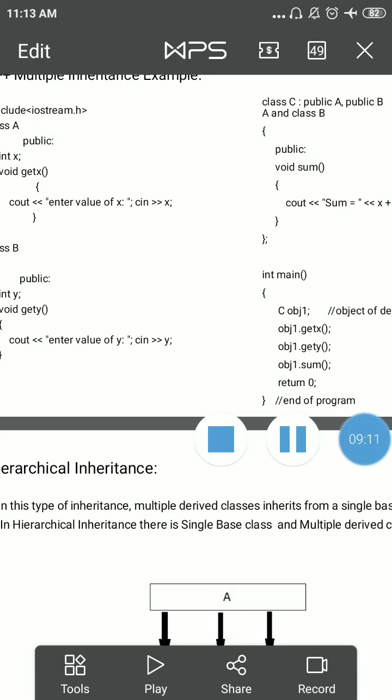If any one of the functions is declared as protected or private, then it can't be accessed directly in the main function. If we use private or protected access specifiers other than public, then these functions can't be accessed in main directly.